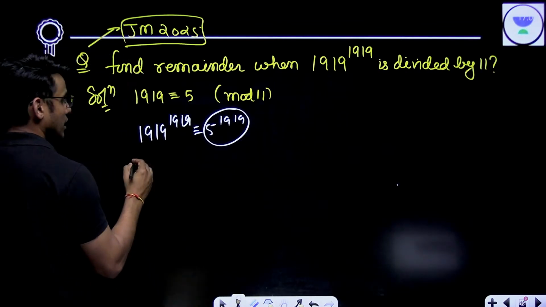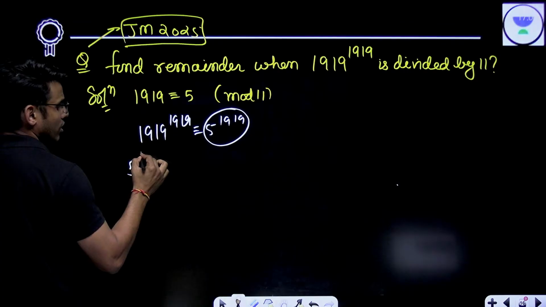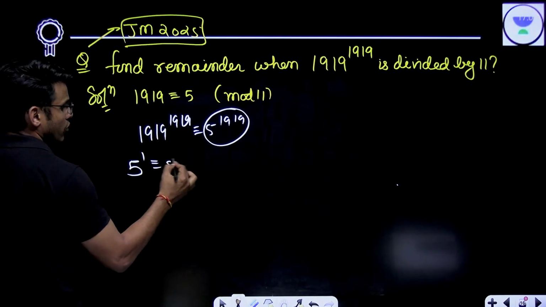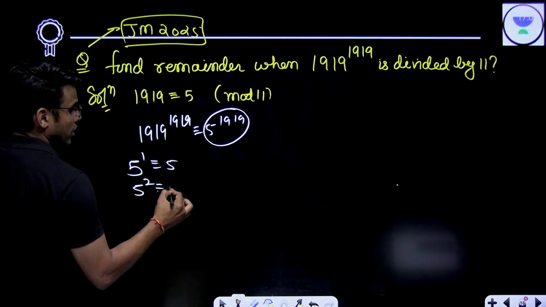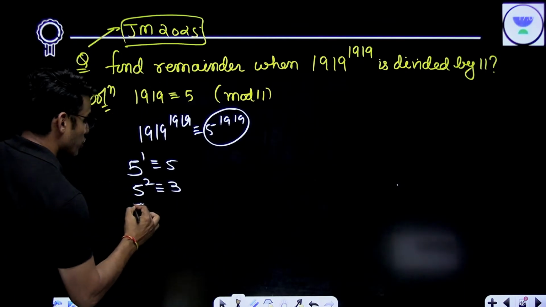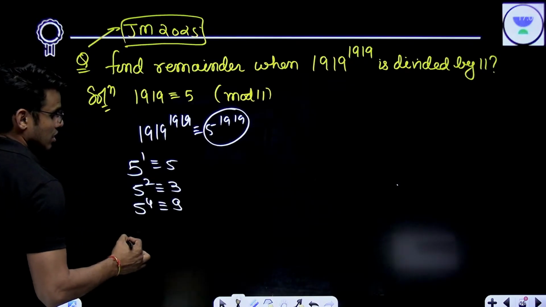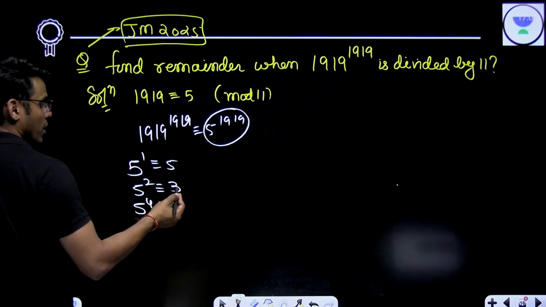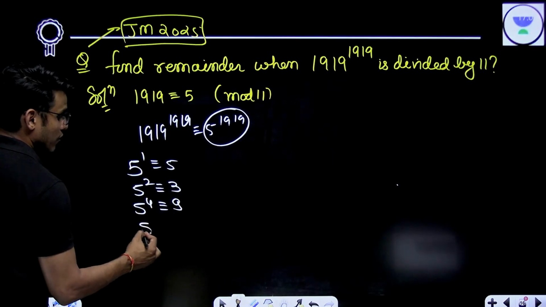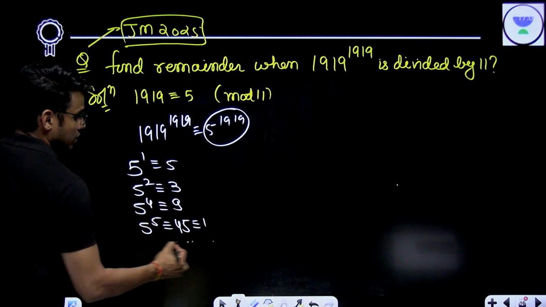Now, again, if you do properly, 5 to the power 1 is congruent to 5. 5 to the power 2 is congruent to 3, because it is congruent to 25. 5 to the power 4 is congruent to 9. 5 to the power 5 is congruent to 45, which is congruent to 1.